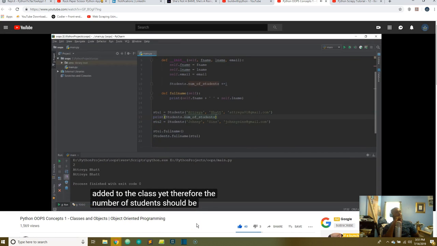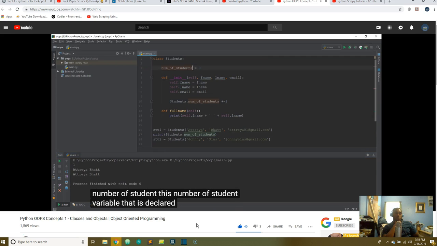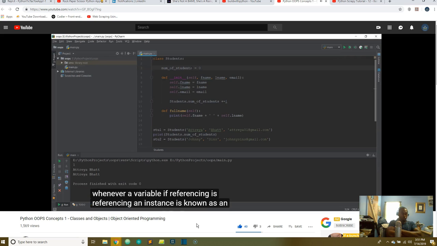Added to the class yet. Therefore, the number of students should be just 1. So now if we play it over here, as you can see, there is only one student added inside our class. So this number of students variable that is declared inside our class is known as a class variable. A lot of people make it very complicated, what is a class variable and what is an instance variable. The difference is pretty simple. Whenever a variable is declared inside a class, it's known as a class variable. And whenever a variable is referencing an instance, it is known as an instance variable.